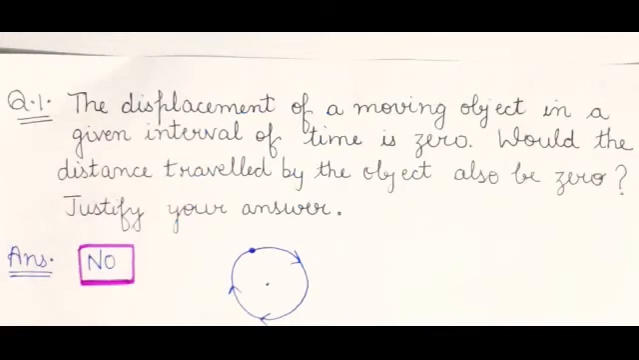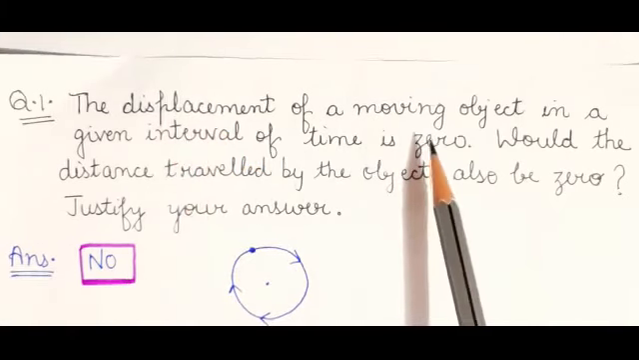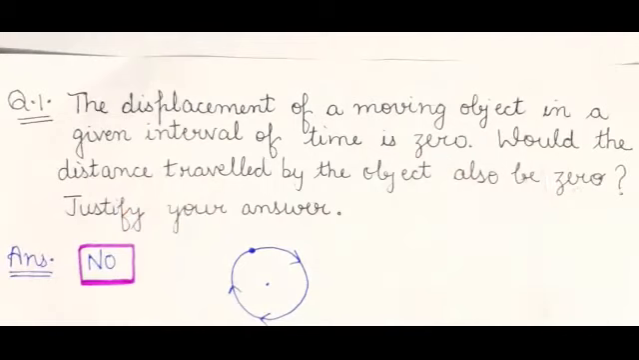The first question was: displacement of a moving object in a given interval of time is 0. Would the distance traveled by the object also be 0? Justify your answer. So the answer is no. Why? Because it is given in the question that displacement is 0. If displacement is 0, is it necessary that distance traveled will also be 0? It would be no. Why?